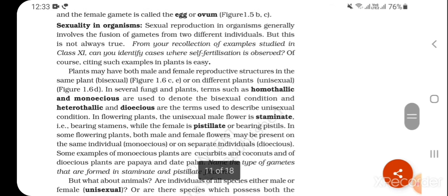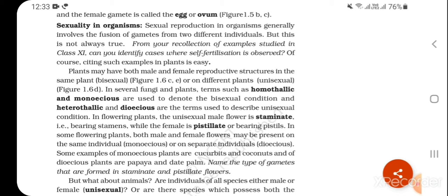Sexual reproduction in organisms generally involves the fusion of gametes from two different individuals, but this is not always true. For your recollection of examples studied in class 11, can you identify cases where self-fertilization is observed? Of course, citing such examples in plants is easy.